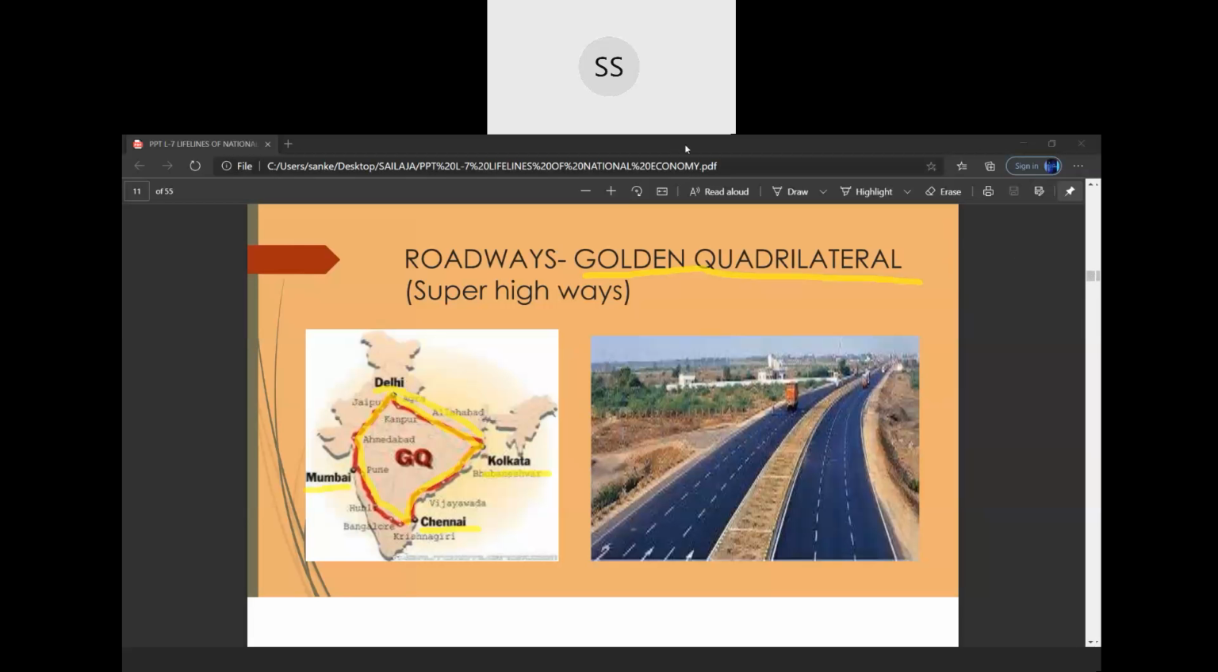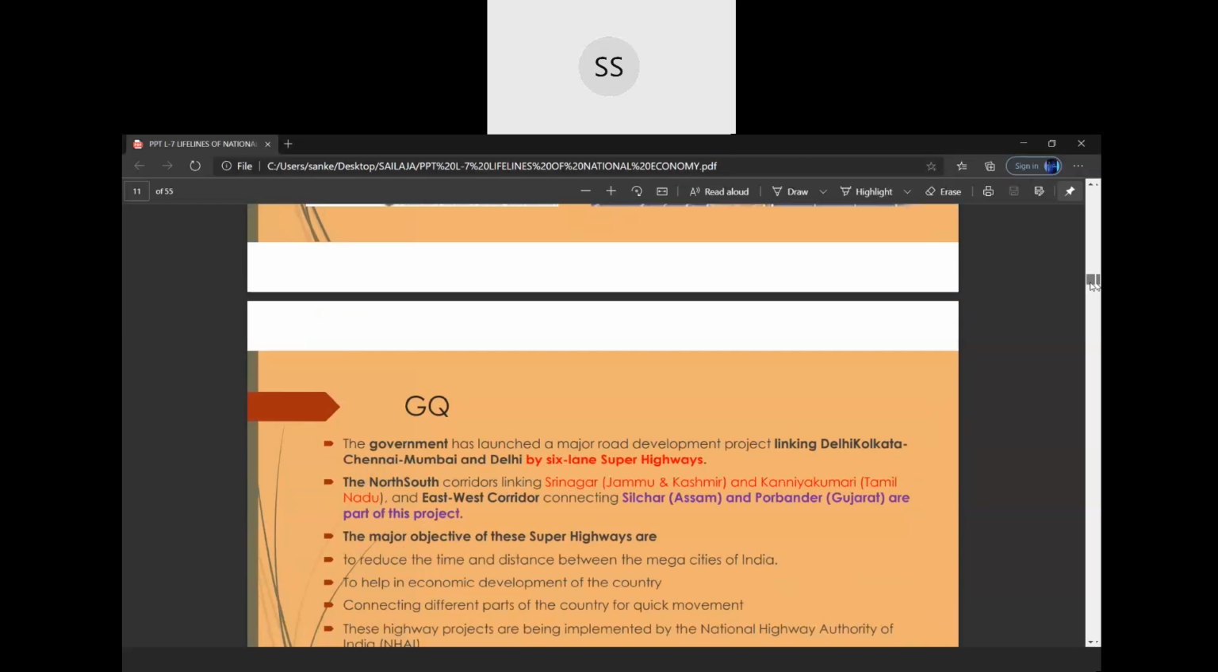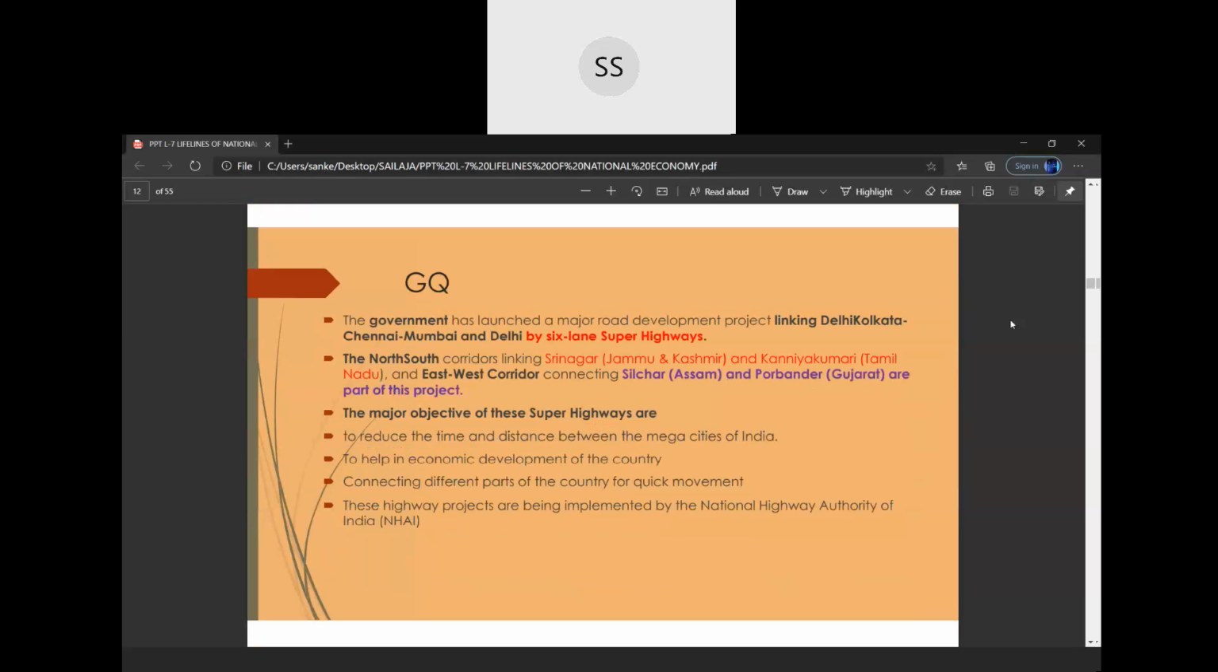And in the new book, it's not given. We have two more super highways which are not given in the new book, which is given here, which I'm showing you. Okay, so let's do here under the Golden Quadrilateral. The first one: the government has launched a major road development project linking Delhi, Kolkata, Chennai, Mumbai and Delhi, which is a 6-lane superhighway. 6 lanes are there, children. 6 lanes on one side. Like if I'm going from Delhi to Dwarka, 6 lanes. Again coming back, 6 lanes, like that.